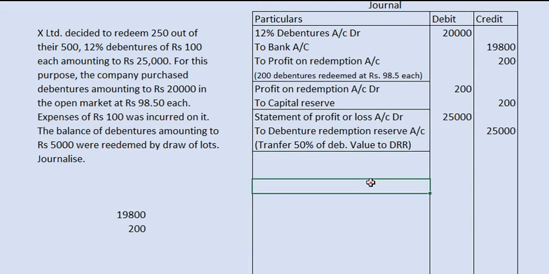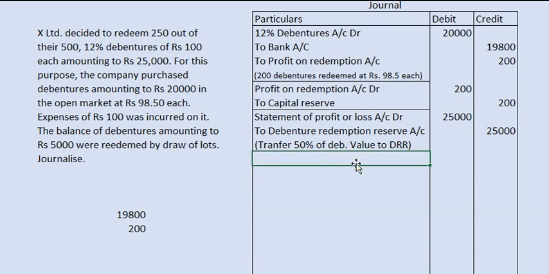Then the next case: debentures amounting rupees 20,000 in the open market, with expenses as given. The balance of debentures amounting 5,000 were redeemed by draw of lots. So the balance redeemed by draw of lots means it is redeemed by paying cash.